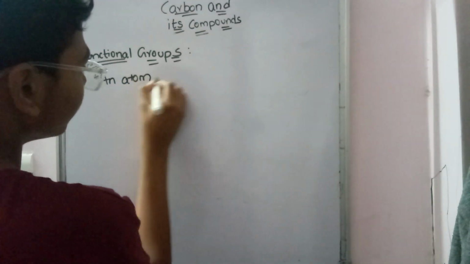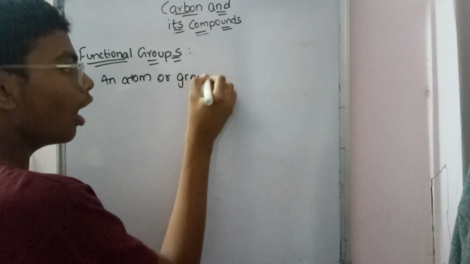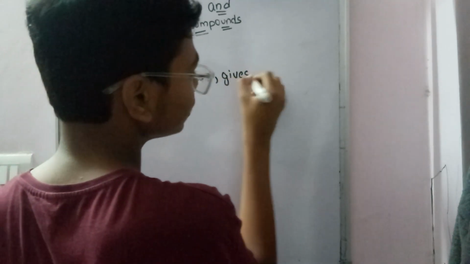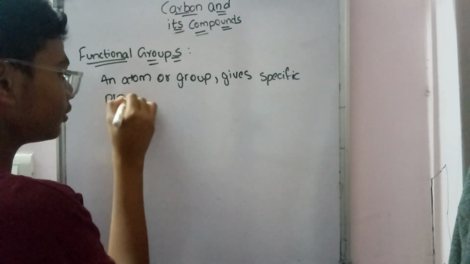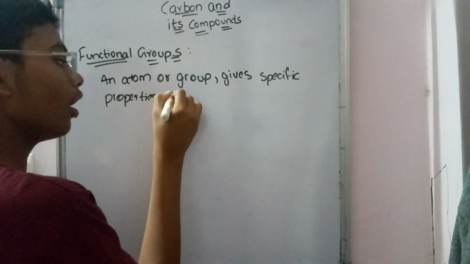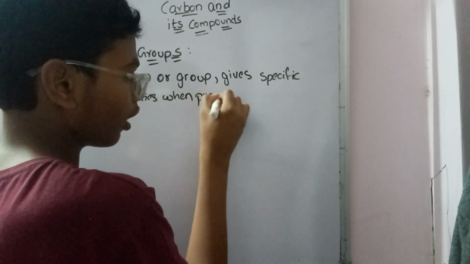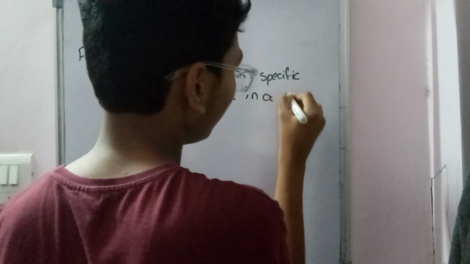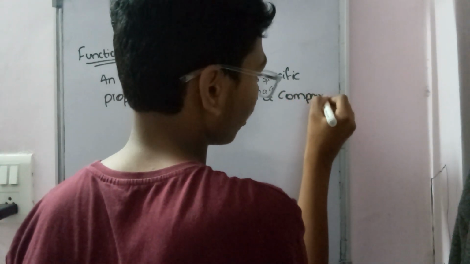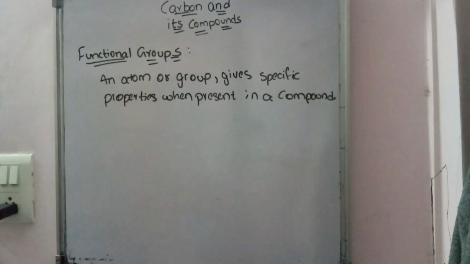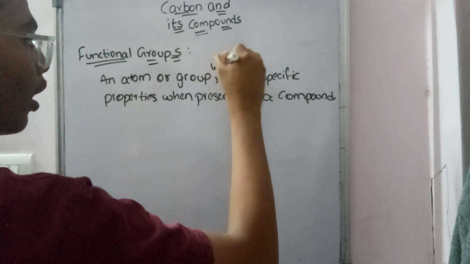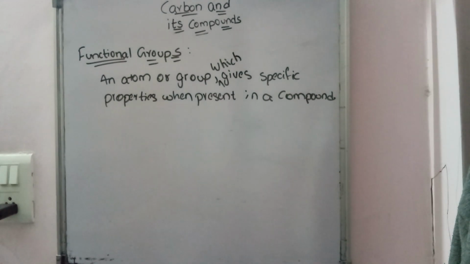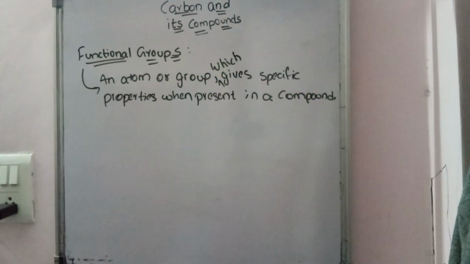An atom or a group of atoms which gives specific properties when present in a compound is defined as a functional group.